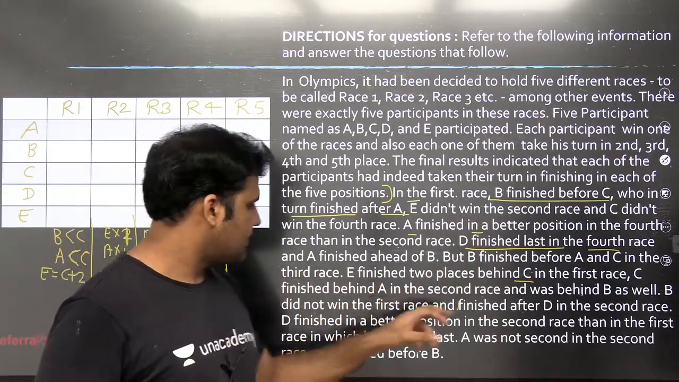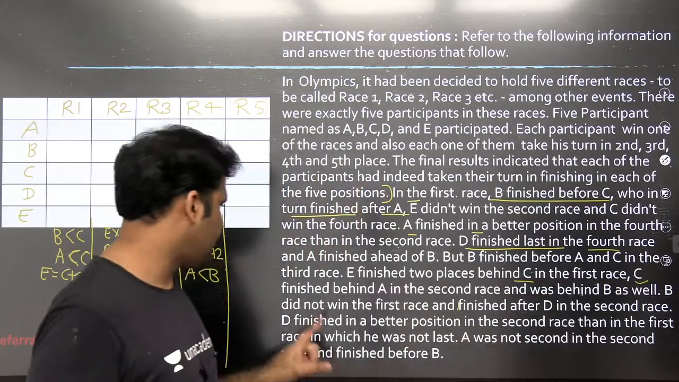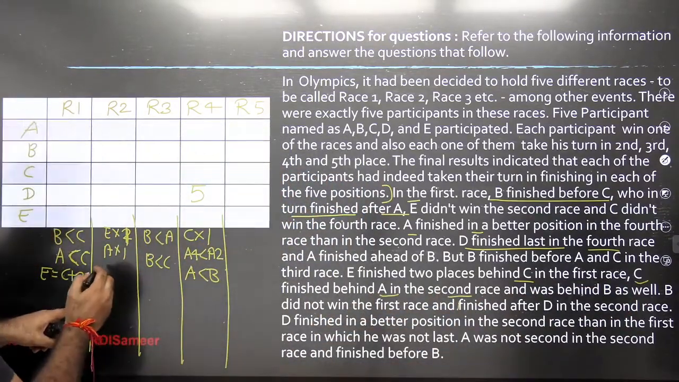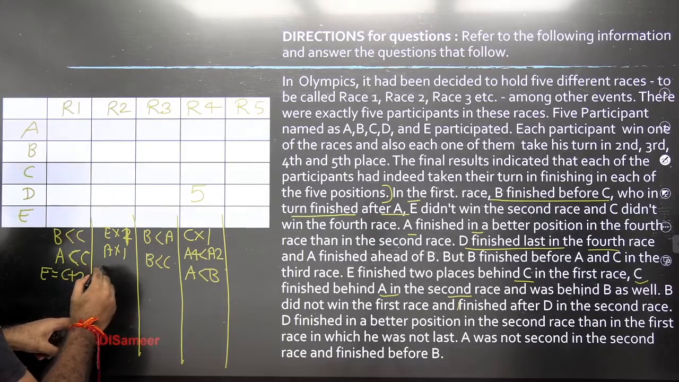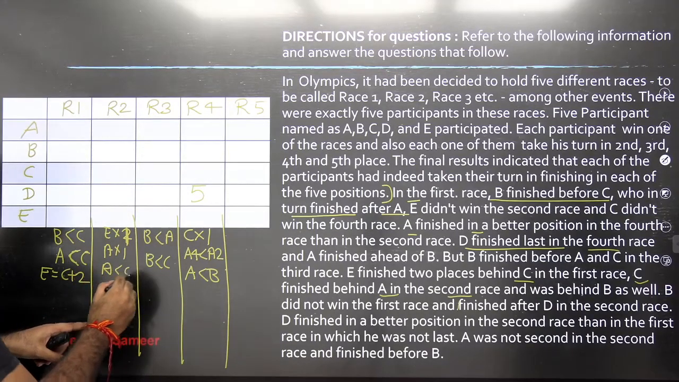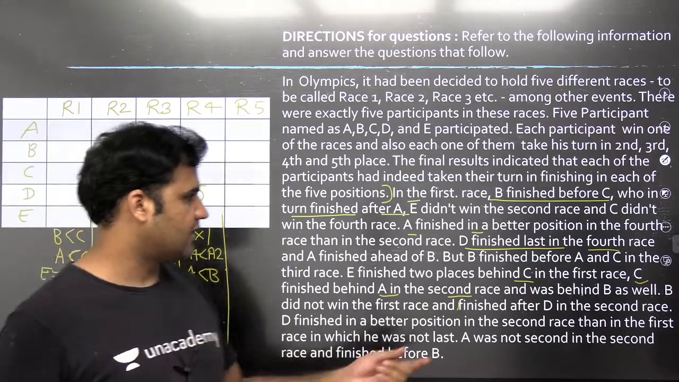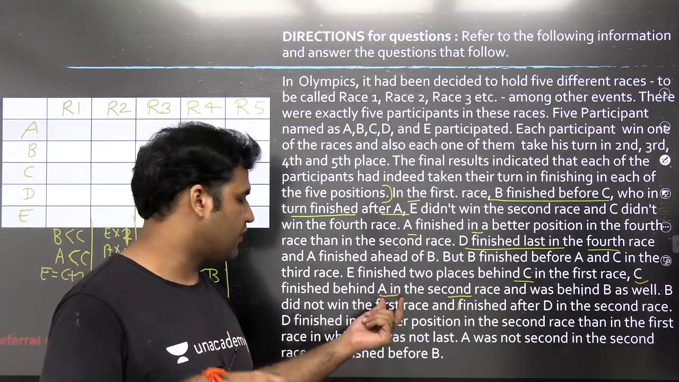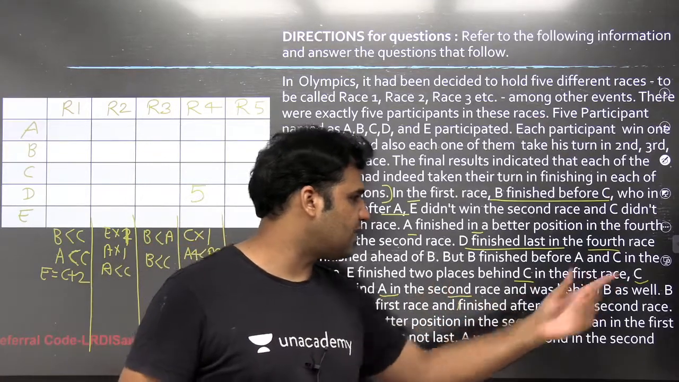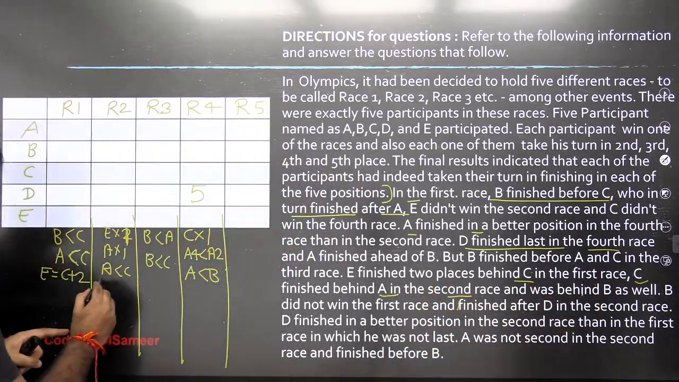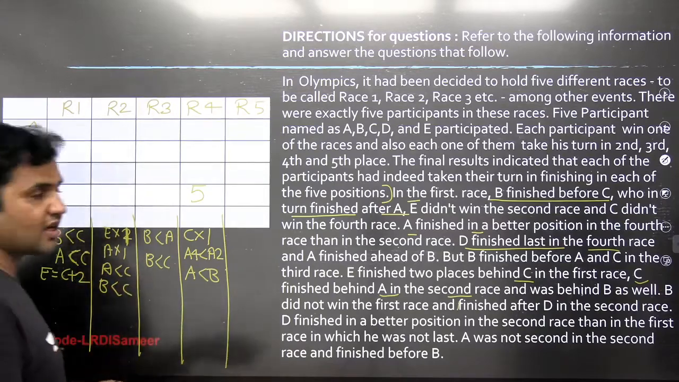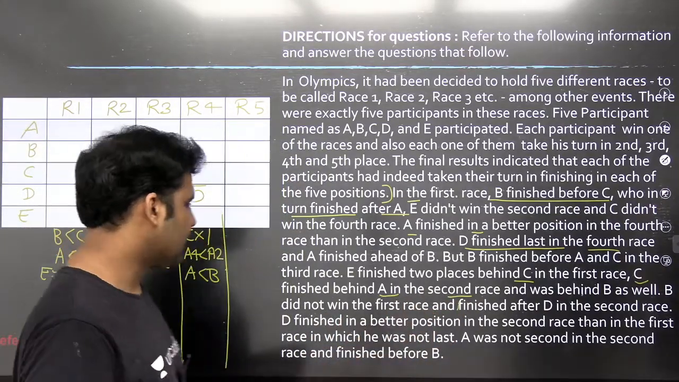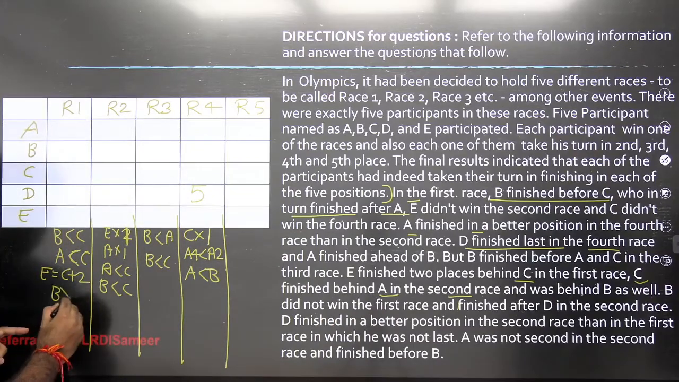C finished, now start from here. C finished behind A in the second race. So that means A is getting a lower rank than C, right? C finished behind A. That means A is finishing before C in the second race, and C was behind B as well. That means in the second race, B is finishing the race before C. B did not win the first race.